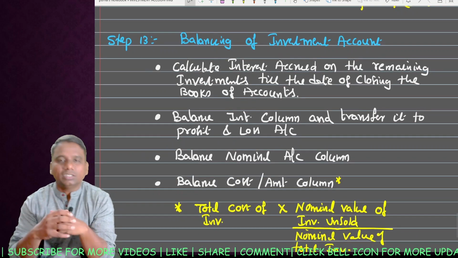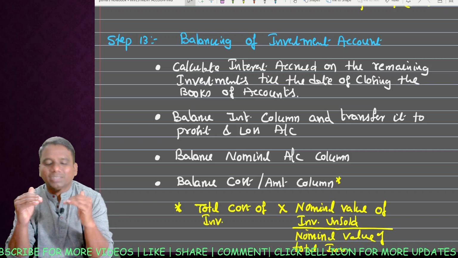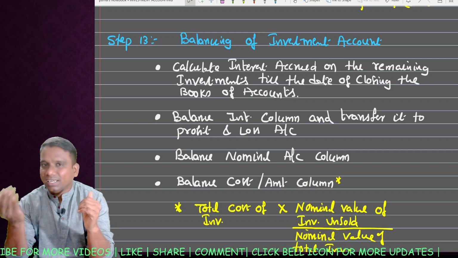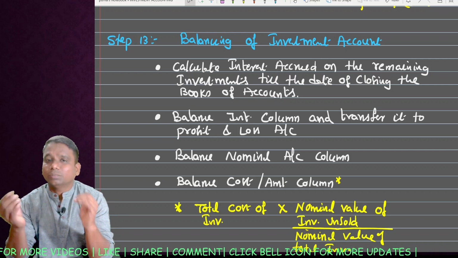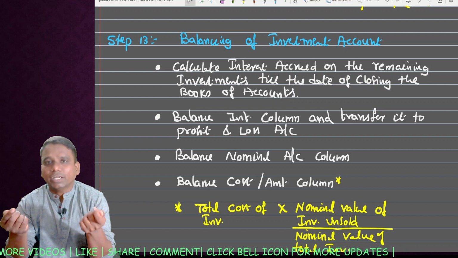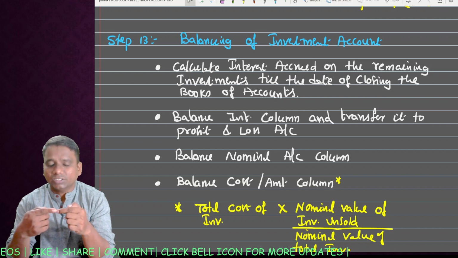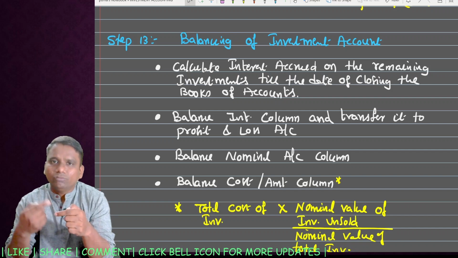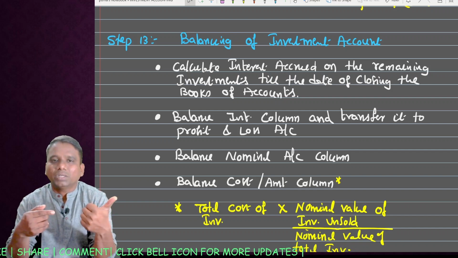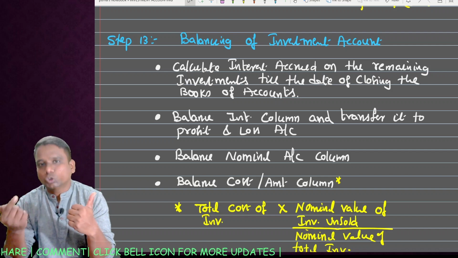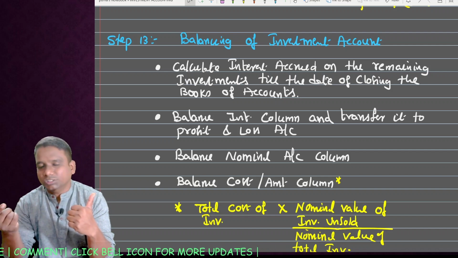Now here we'll get the last step. Purchase transactions are over, sale transactions are over, and next, profit or loss is also calculated. So if you have repeated transactions, meaning again we purchased, follow the purchase procedure. Again you sold, follow the sale procedure.